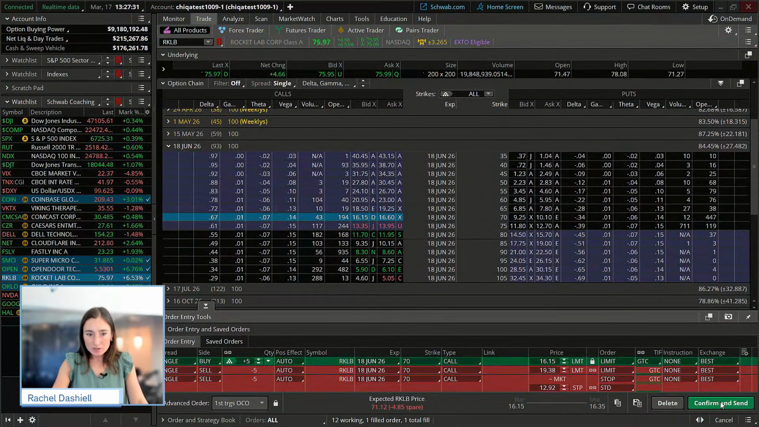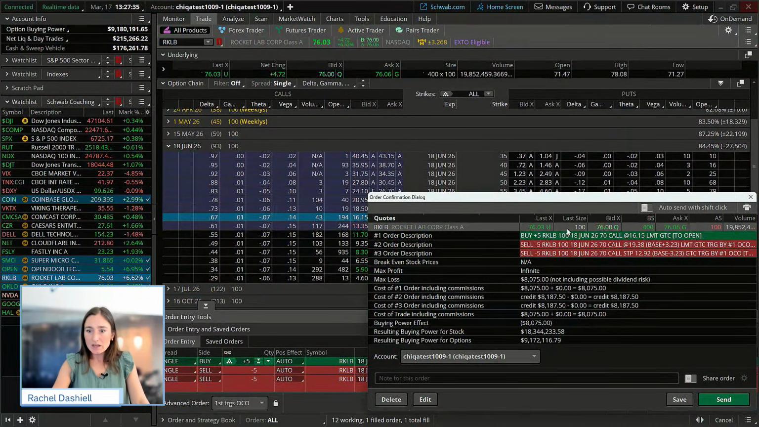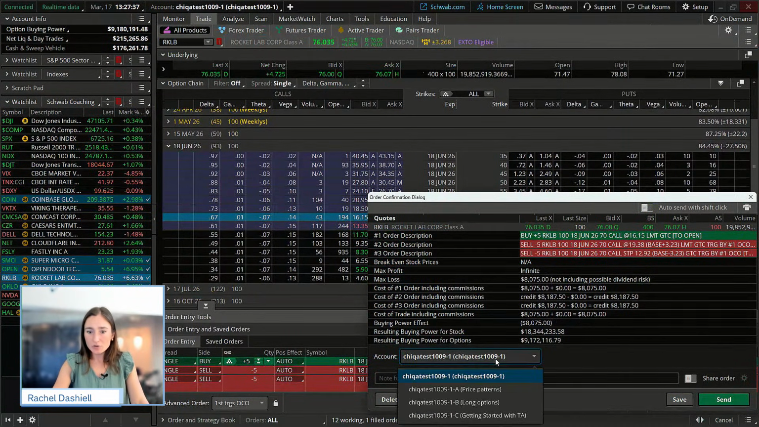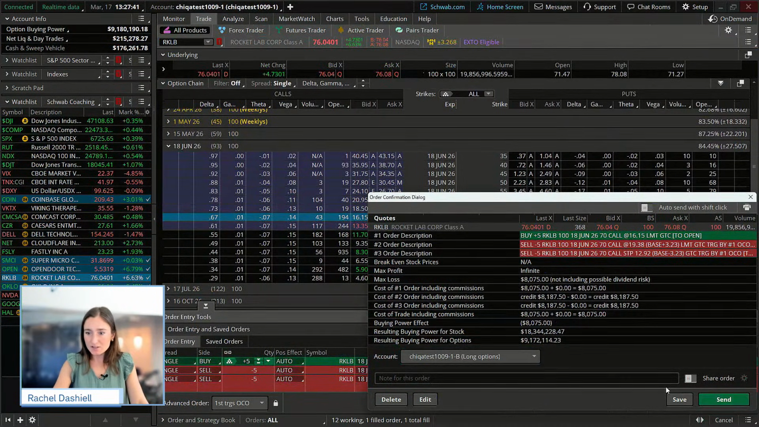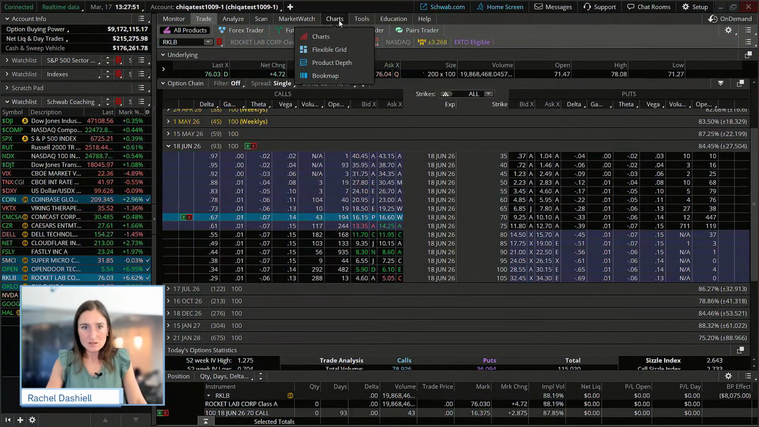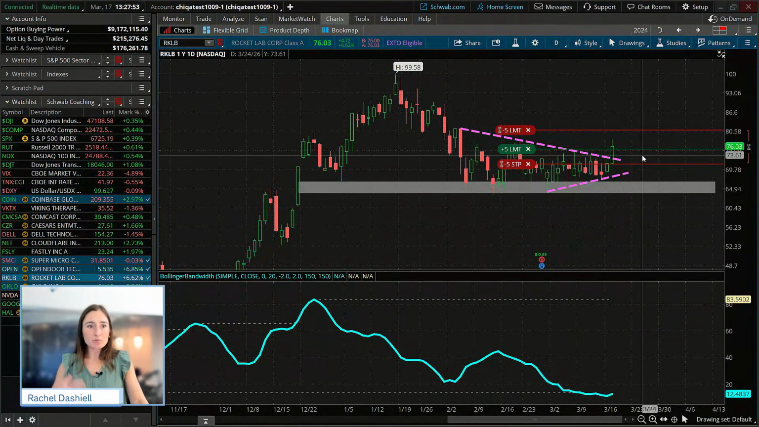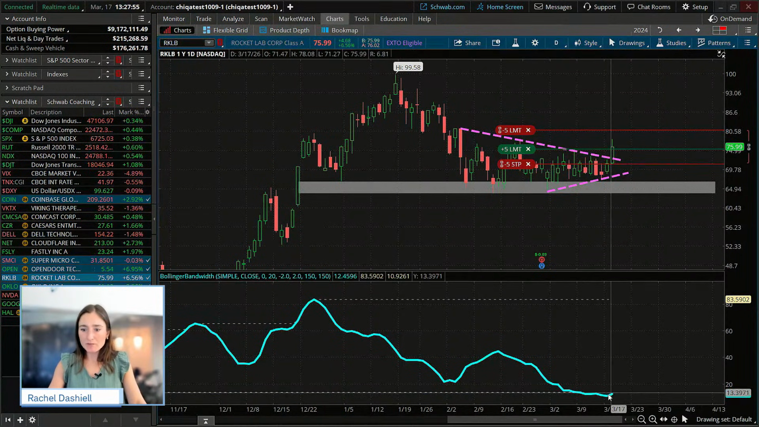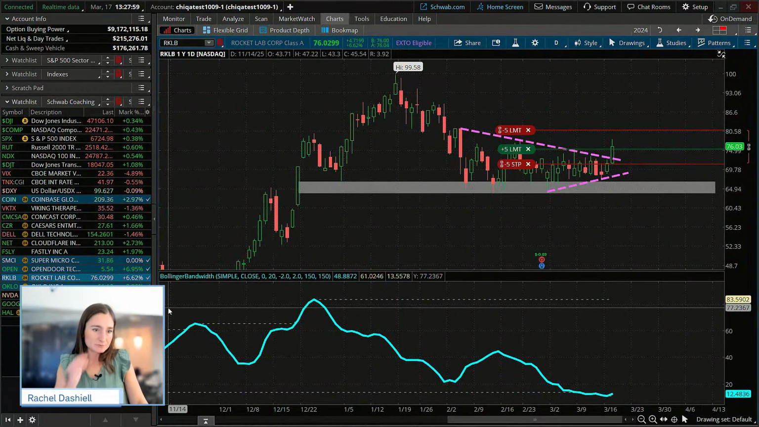So I'm going to hit confirm and send here on this one, and we are going to place this in our long options class here. So 1615, 20% gain, 20% loss, and we are going to hit send on that order. Okay, so that is one. We saw the breakout from the coil. We see that implied volatility is low and starting to rise, just a teeny tad.